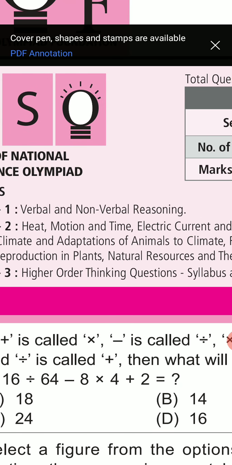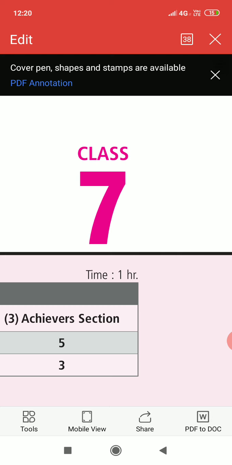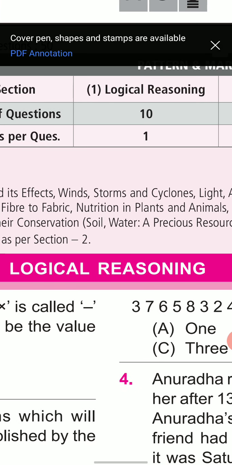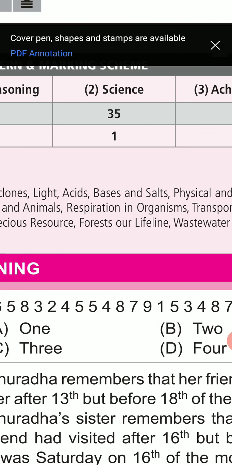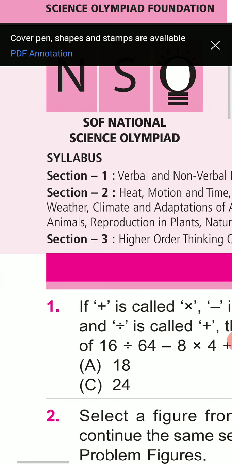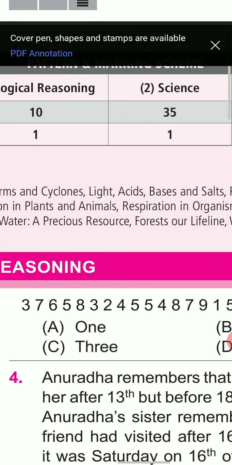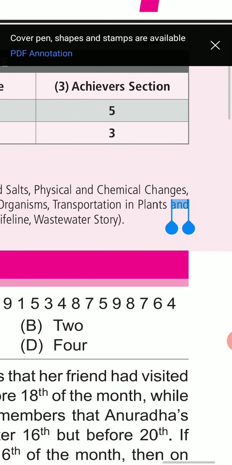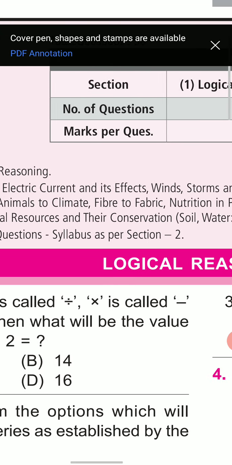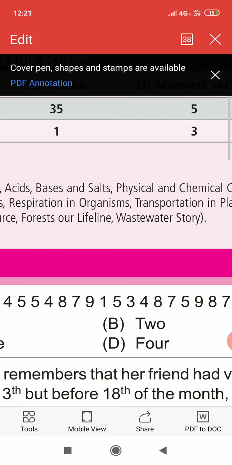Section 1, verbal and non-verbal reasoning. Section 2, the chapters which are coming for class 7th are heat, motion and time, electric current and its effect, winds, storms and cyclones, light, acid, bases and salts, physical and chemical change, weather, climate, adaptations of animals to climate, fiber to fabric, nutrition in plants and animals, respiration in organisms, transportation in plants and animals, reproduction in plants, natural resources and their conservation like soil, water a precious resource, forests our lifeline, water, wastewater story.